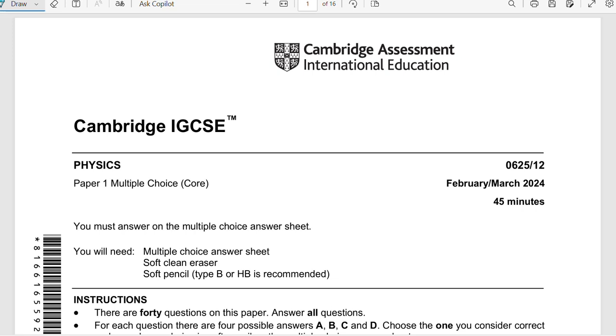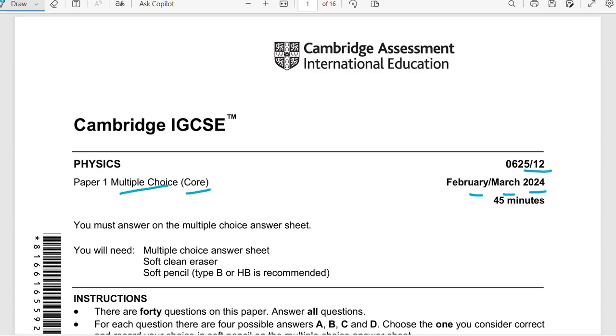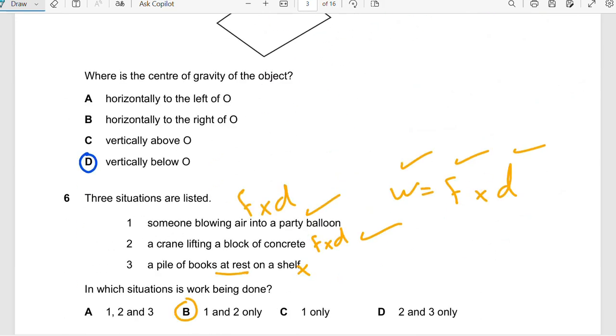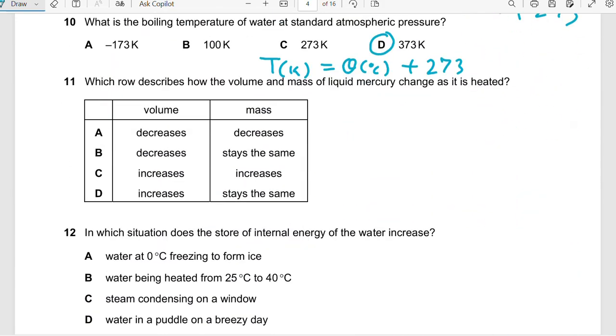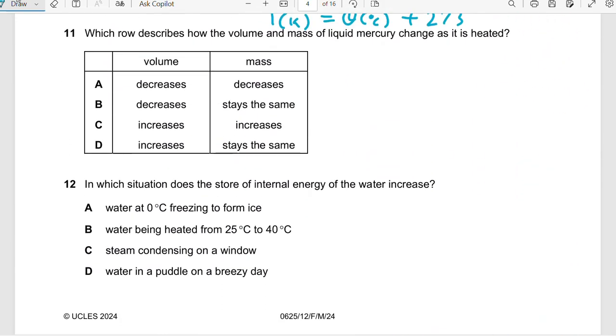In this video we're going to complete part 2 of paper 1 multiple choice for core 12 February March 2024. You remember in the first part we finished until question 10, so today we're going to start with question 11.